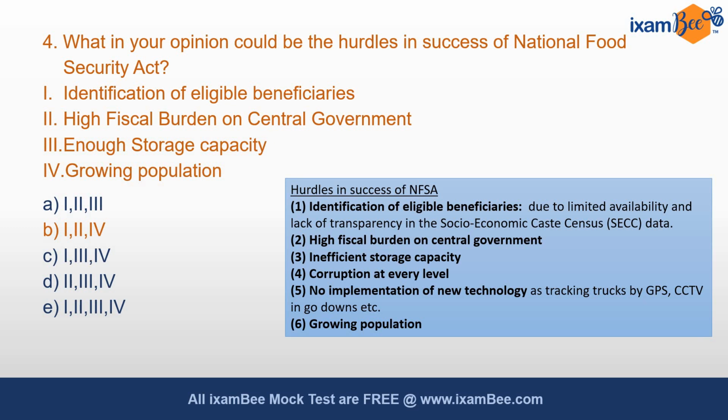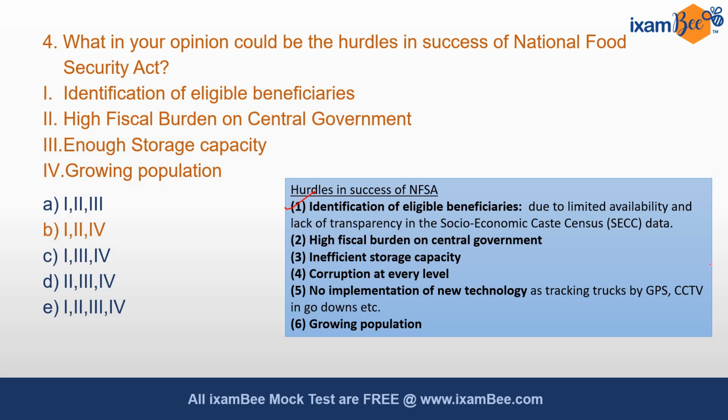So how are these hurdles in National Food Security Act's success? Let's have a discussion on each topic. The first is identification of eligible beneficiaries. How do we recognize these beneficiaries? On the basis of Socio Economic Caste Census data, and there is limited availability and lack of transparency in that data, due to which it may happen that some of the beneficiaries who should be enrolled in this act are not able to get enrolled.